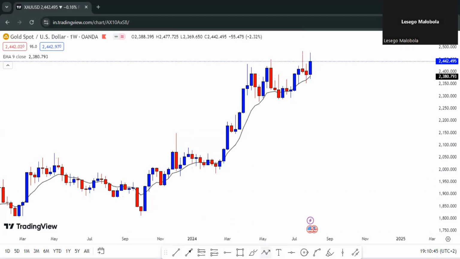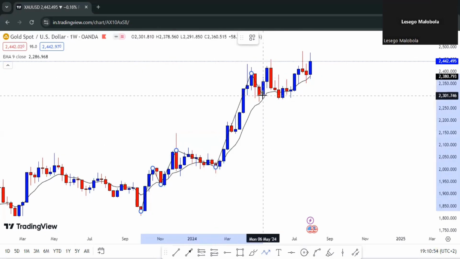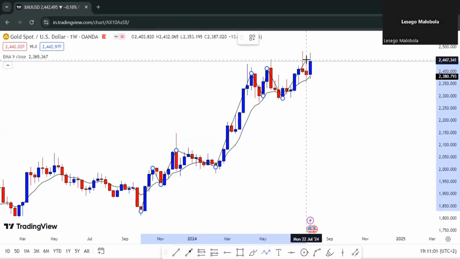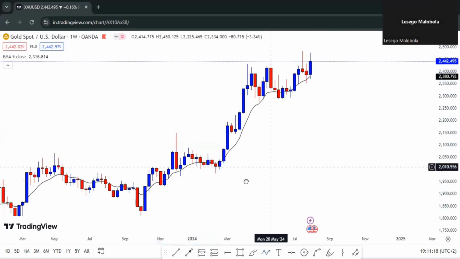So on the weekly time frame, we can clearly see that price is creating higher highs and higher lows, meaning that price is quite bullish. We can clearly see that price is creating higher highs and higher lows, breaking highs. And recently we can see that price broke this previous higher low. So obviously on the weekly time frame, we know that price is bullish.